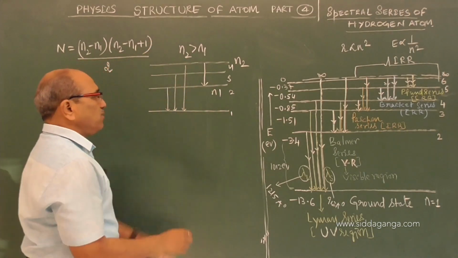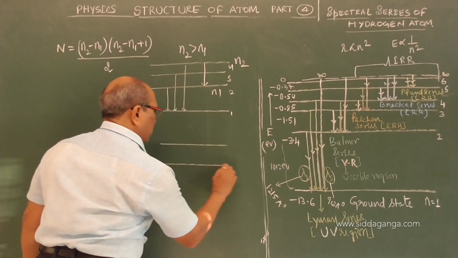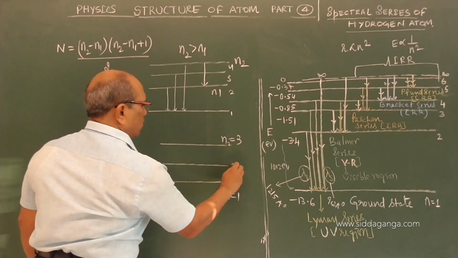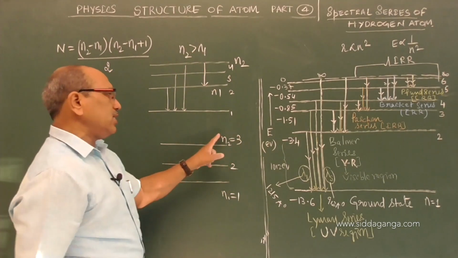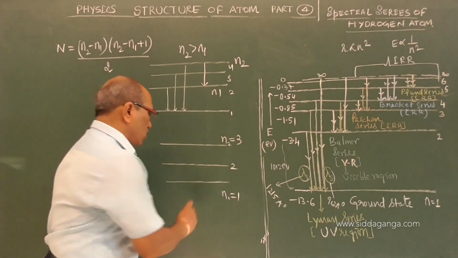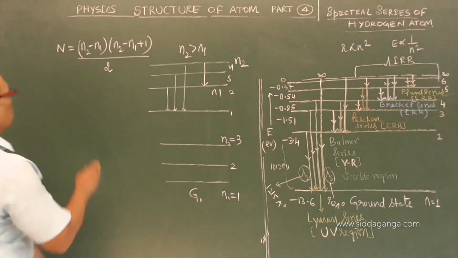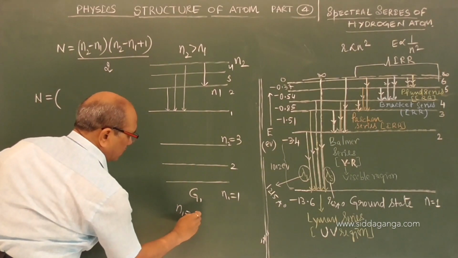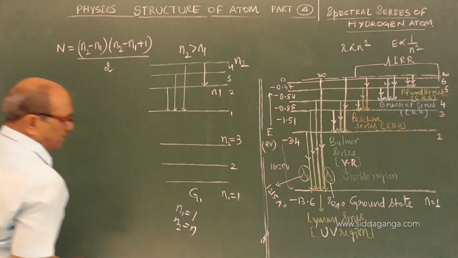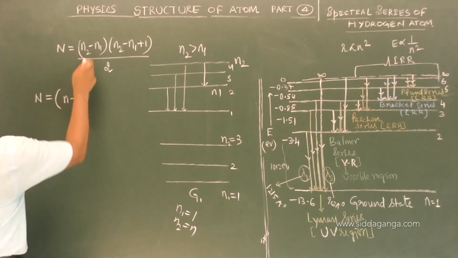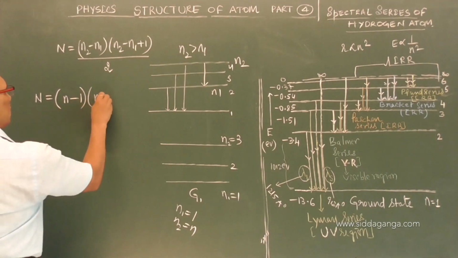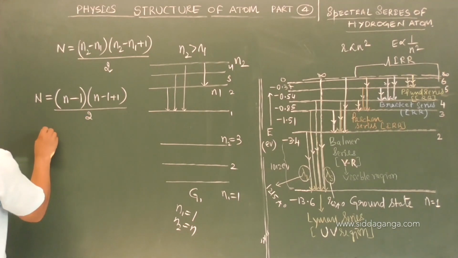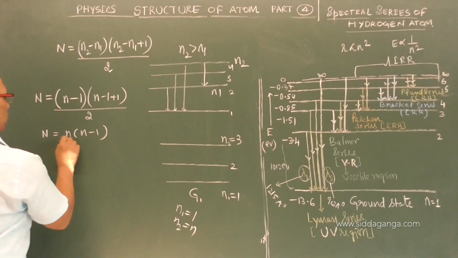If you want to simplify it most, for the ground orbit, n1 is 1, and n2 may be 3 or 2 or any number. n2 is the excited number and n1 is the ground orbit. Then the formula changes. I am writing n1 as 1, n2 as n. The equation is n minus 1 into n minus 1 plus 1 divided by 2. This gives n into n minus 1 by 2.